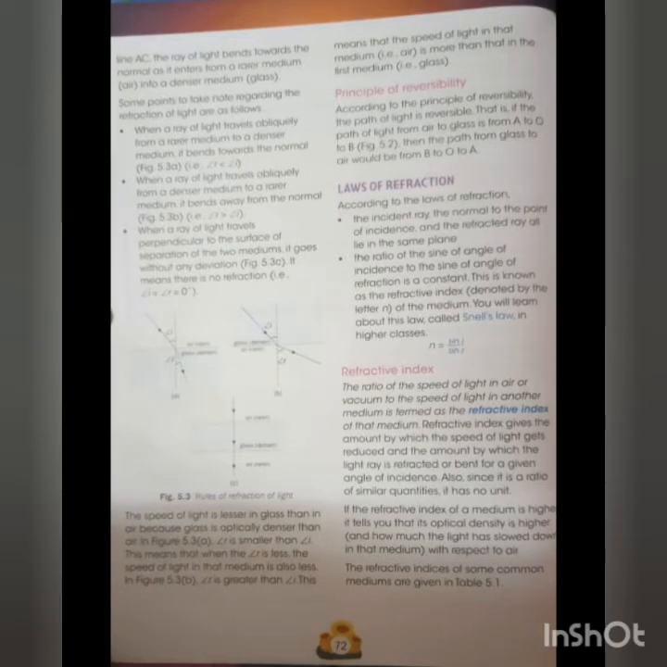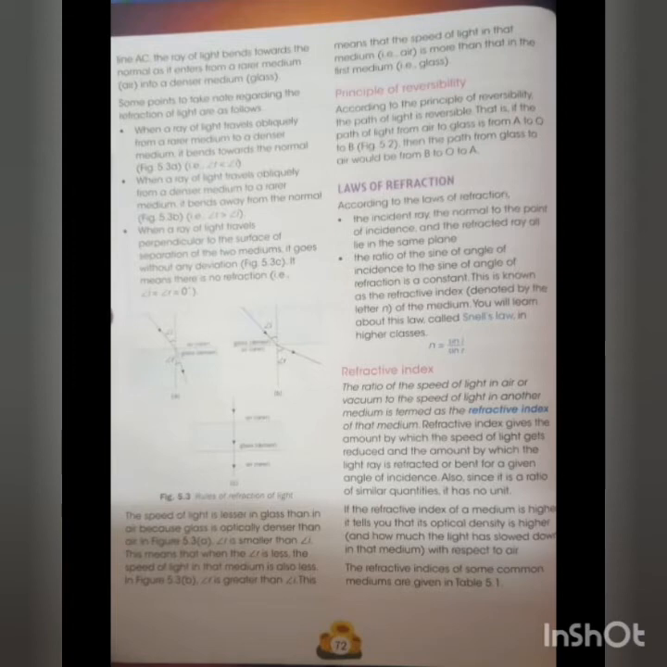Now children, suppose a ray of light is moving from air to glass. You will have to recognize which one is the rarer medium and which one is the denser medium. Air is the rarer medium and glass is the denser medium. Hence, when the ray of light is moving from air to glass, it will move from rarer medium to denser medium. Hence, the ray of light will bend towards the normal. So these things you will have to keep in mind.